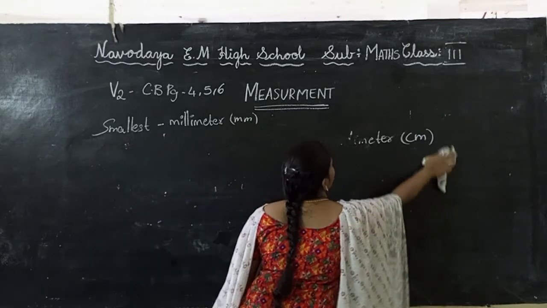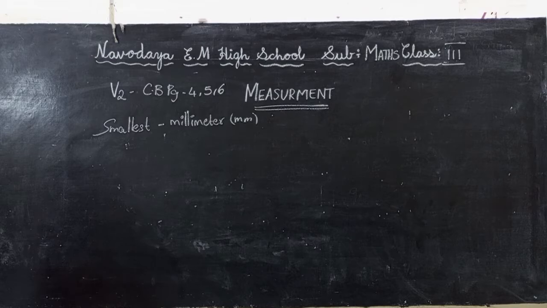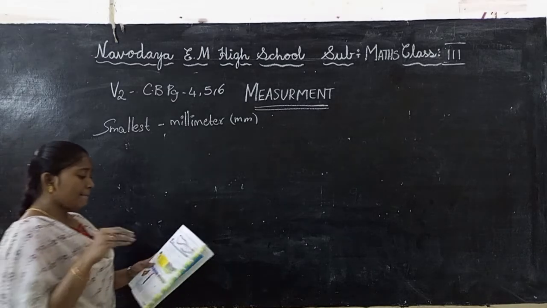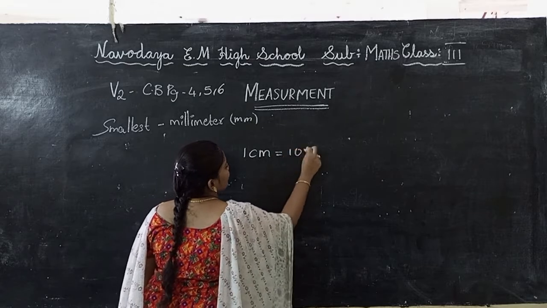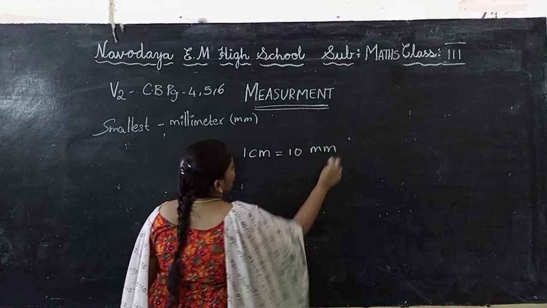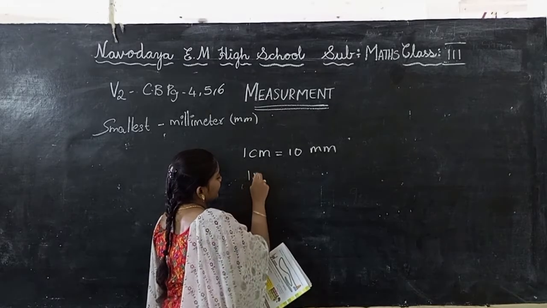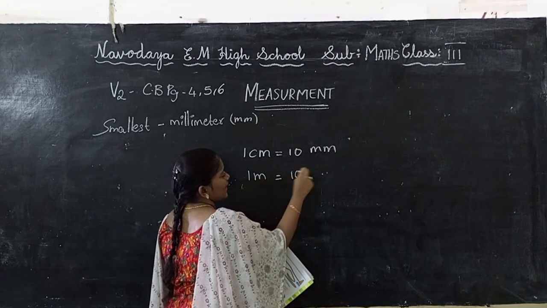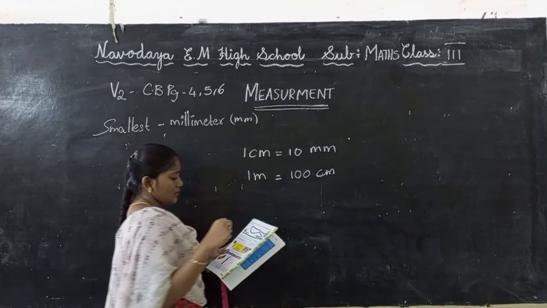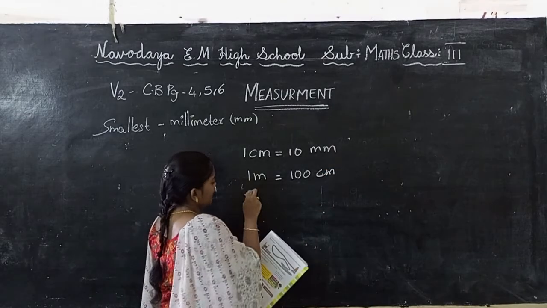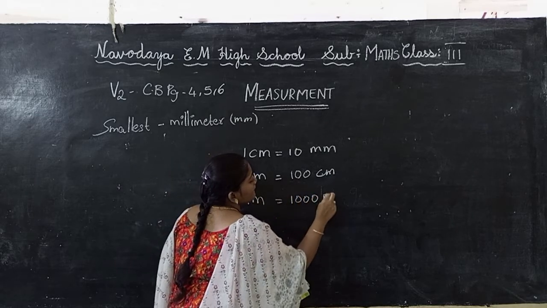The biggest unit of measurement of length is kilometers, and the smallest is millimeters. 1 centimeter is equal to 10 millimeters. 1 meter is 100 centimeters. 1 meter we can also write as 1000 millimeters.